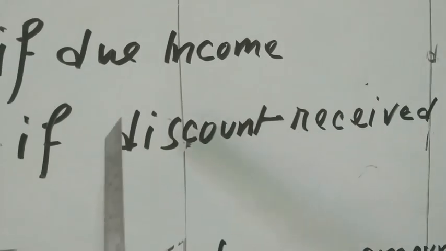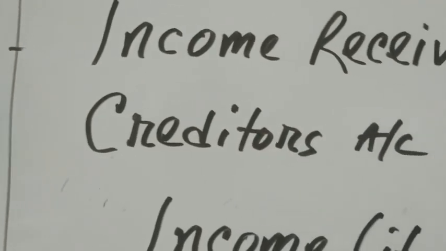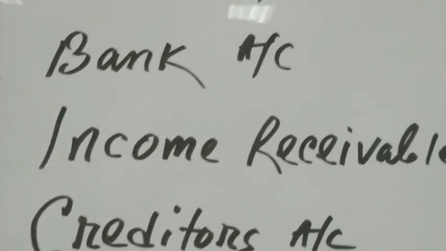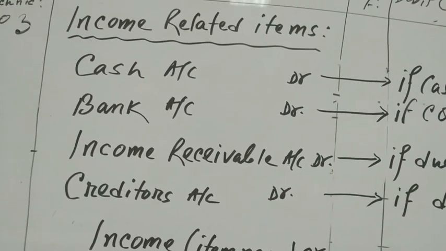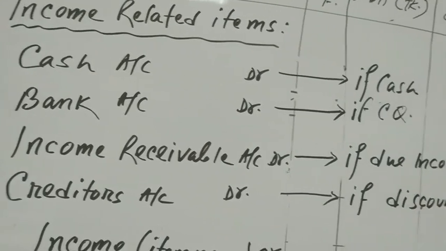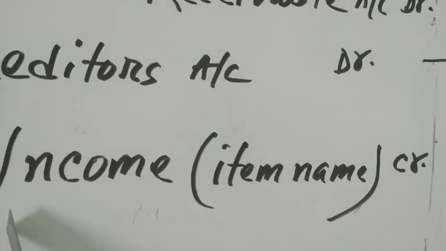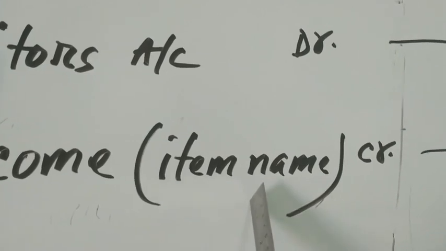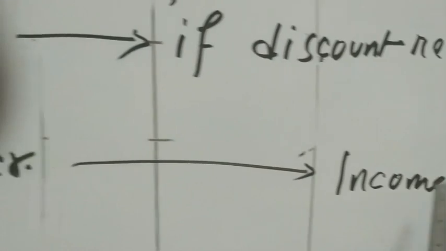Sometimes you will get a discount. That is also your income. So in that case, creditors account will be debited. Any one option will be debited, not all the options. Don't consider that all the options will be debited. No. Any one option will be debited. And the credit will be income. You see item name, total income amount.